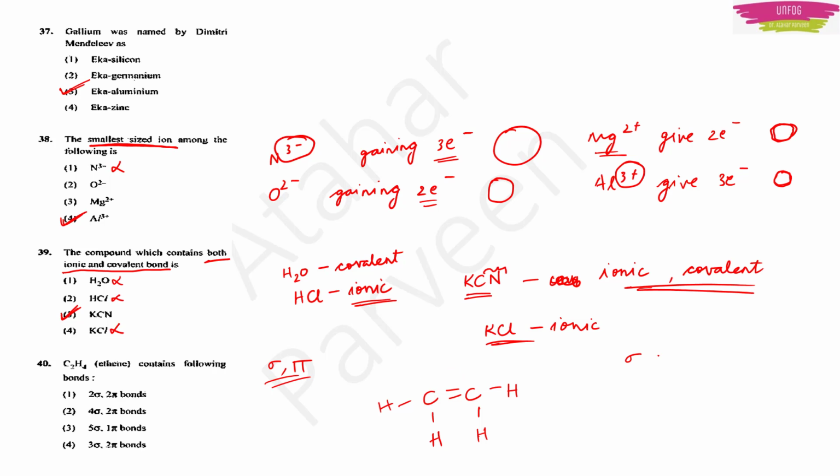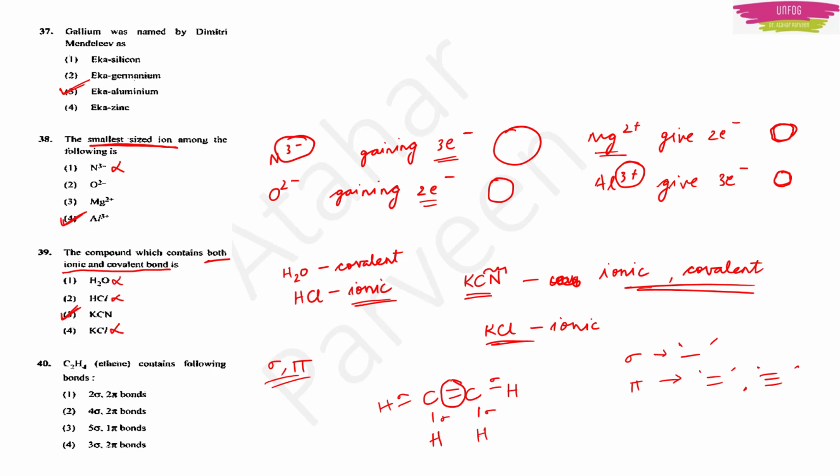Now we want to count the number of sigma and pi bonds. Sigma bonds means it is a single bond, and pi bonds means it will have a double bond or a triple bond. So multiple bonds are actually pi bonds, right? But how do we count them? These single bonds right off the bat, they are sigma bonds.